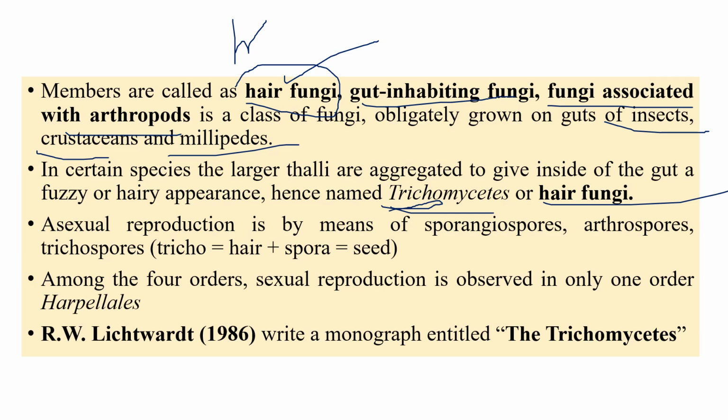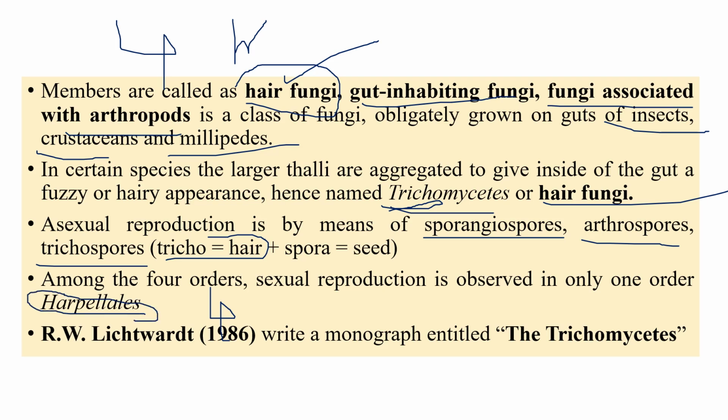Generally asexual reproduction is by means of sporangiospores, or sometimes it also produces arthrospores and trichospores. Any one of them may be produced: sporangiospores, arthrospores or trichospores. As I told you, tricho means hair, right? That's why it's called a hair fungi. There are four important orders in the entire Trichomycetes. Among the four orders, there is only one order where sexual reproduction was observed. The order is Harpellales, which we have already discussed in the Zygomycetes.